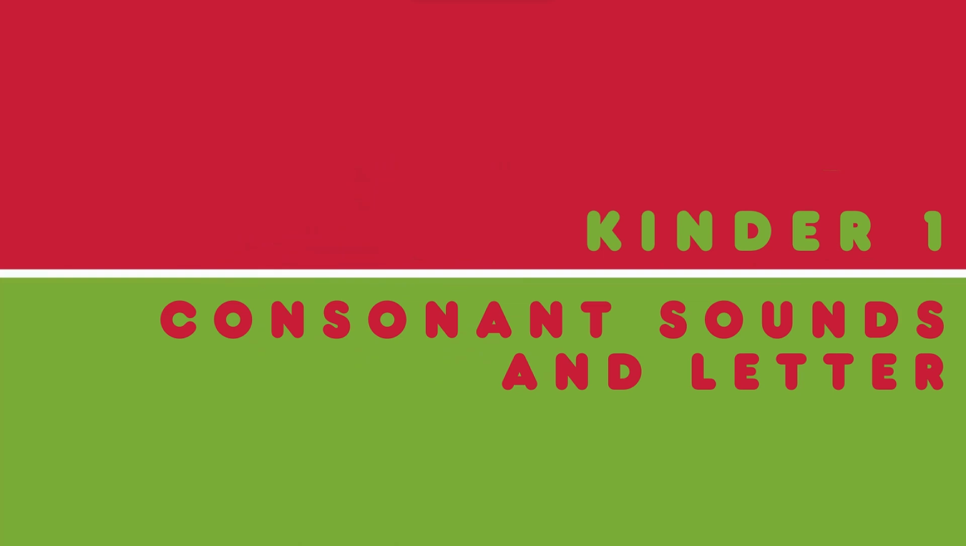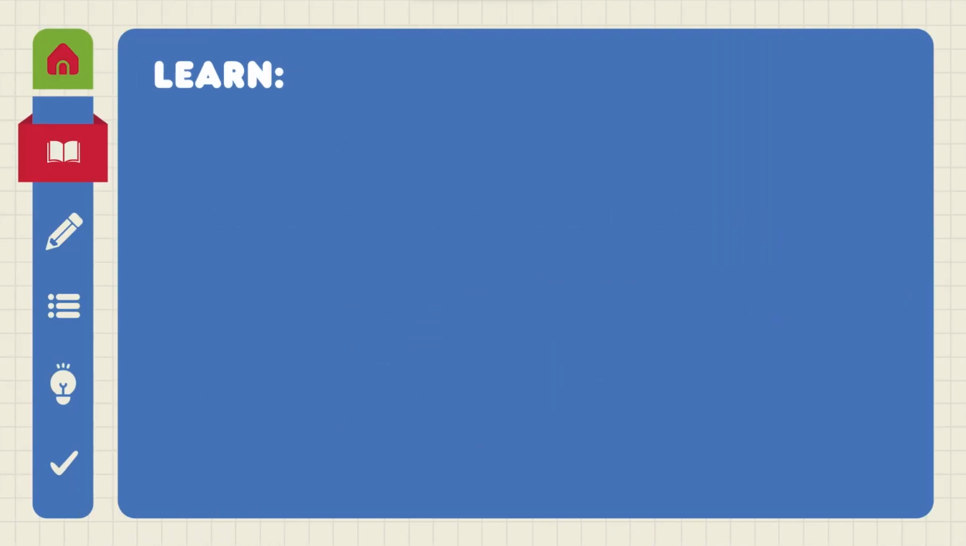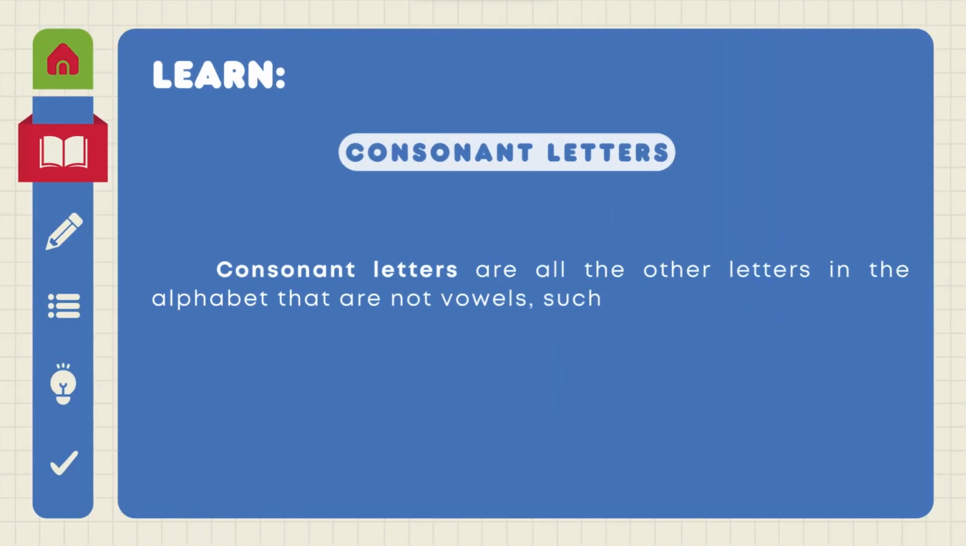Kinder 1. Consonant sounds and letters. Consonant sounds. Consonant sounds are made by blocking air using your teeth, tongue, or lips. Consonant letters. Consonant letters are all the other letters in the alphabet that are not vowels, such as B, D, G, N, R, S, and T.